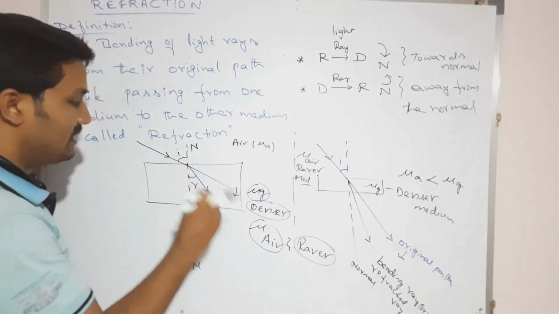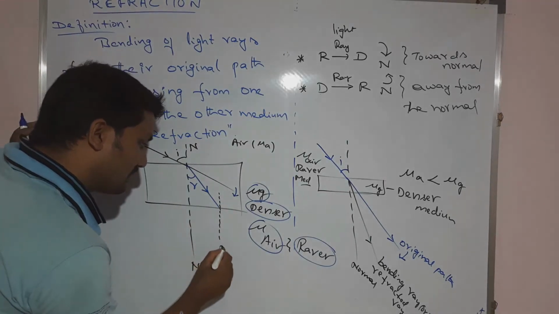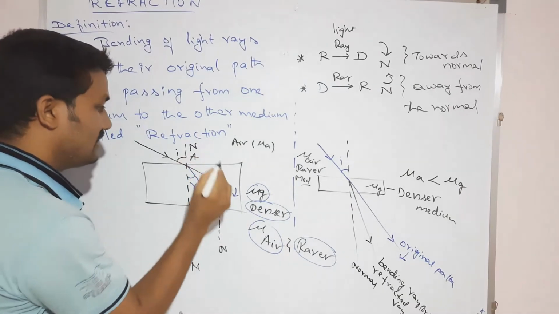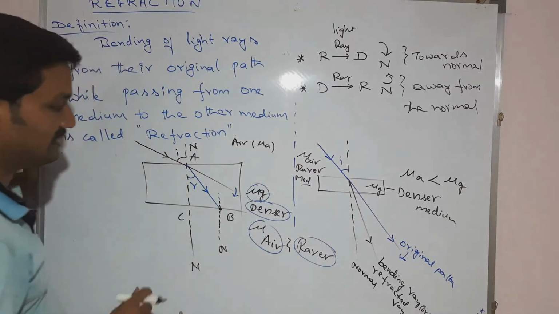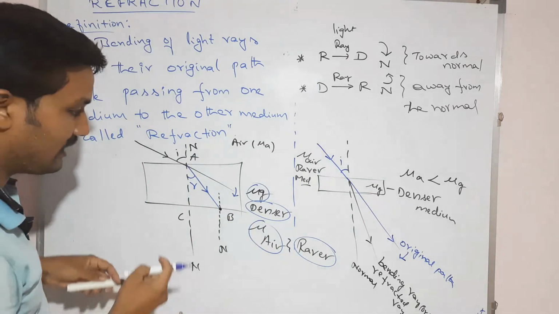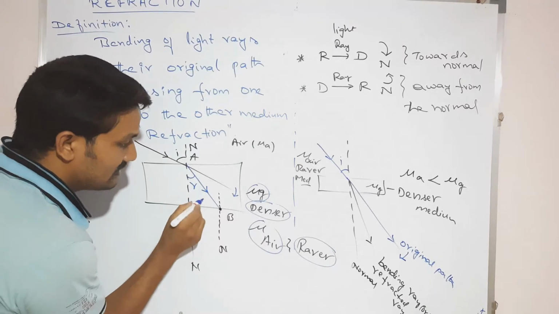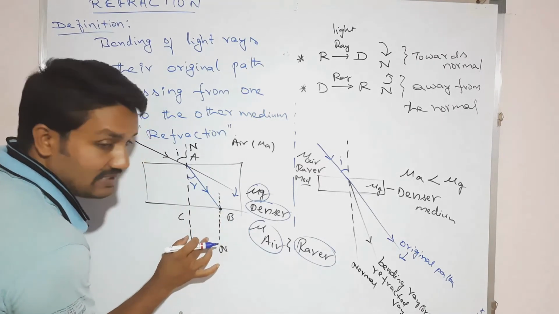Now again you see here, let us suppose this one is the normal at this point. Let this one be a, this one b and this one c. Now at the point b, what happens? The light ray is traveling from denser medium to the rarer medium.